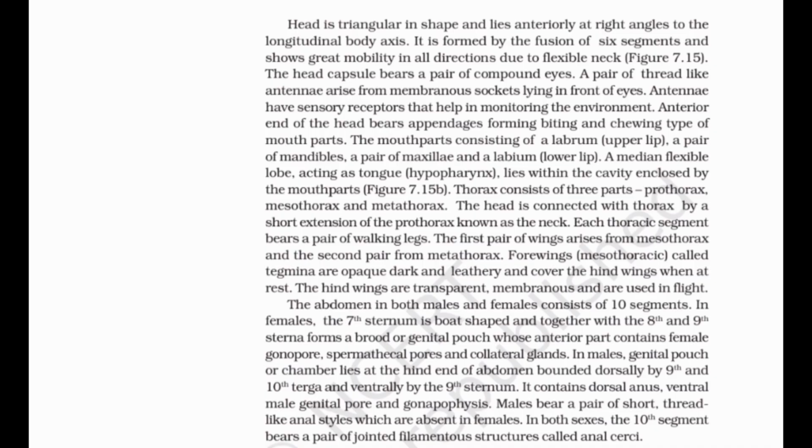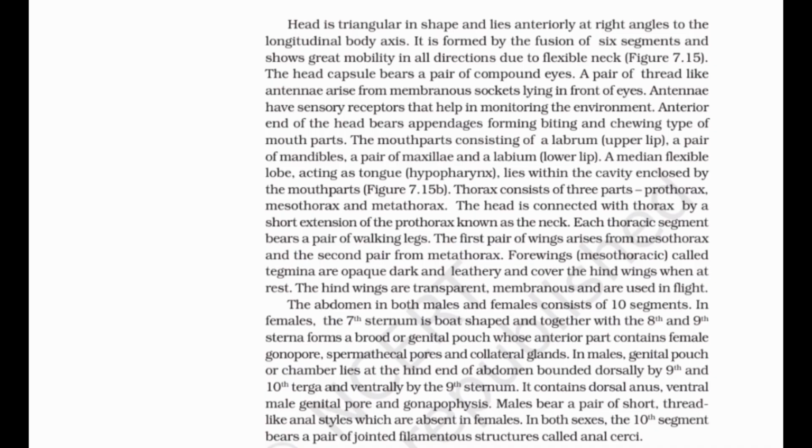Figure 7.15b. The thorax consists of 3 parts: prothorax, mesothorax and metathorax. The head is connected with the thorax by a short extension of the prothorax known as the neck. Each thoracic segment bears a pair of walking legs. The first pair of wings arises from the mesothorax, and the second pair from the metathorax. Forewings, mesothoracic, called tegmina, are opaque, dark and leathery, and cover the hind wings when at rest. The hind wings are transparent, membranous and are used in flight.